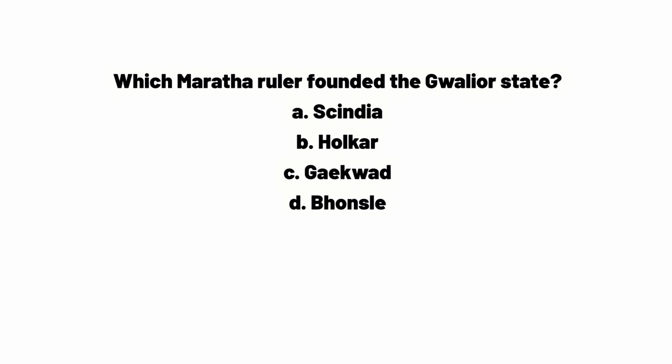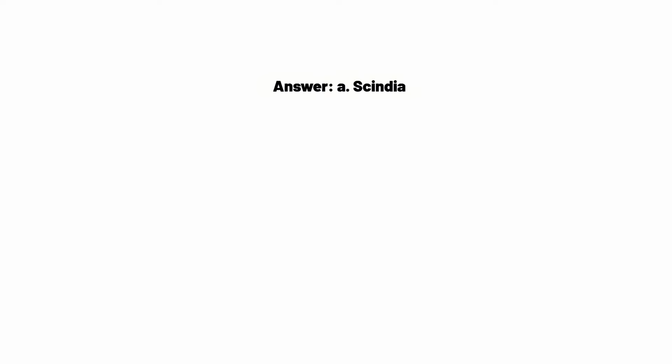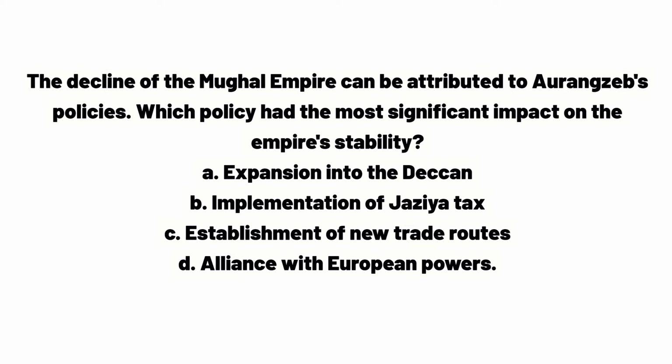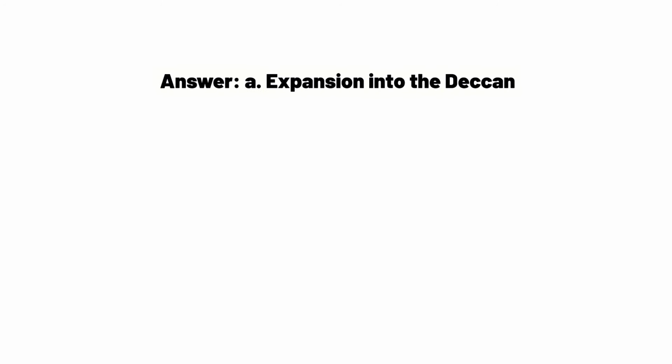Which Maratha ruler founded the Gwalior state? A. Sindhia, B. Holkar, C. Gaekwad, D. Bhonsle. Answer. A. Sindhia. The decline of the Mughal Empire can be attributed to Aurangzeb's policies. Which policy had the most significant impact on the empire's stability? A. Expansion into the Deccan, B. Implementation of jizya tax, C. Establishment of new trade routes, D. Alliance with European powers. Answer. A. Expansion into the Deccan.